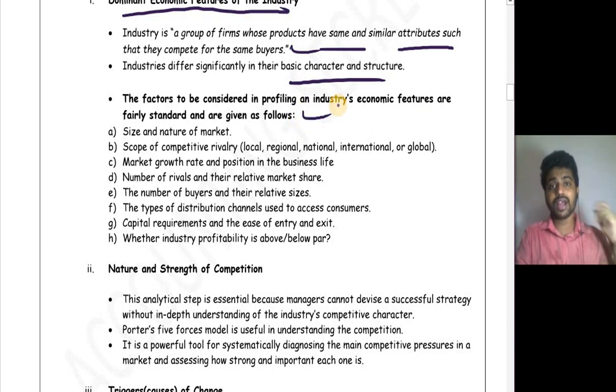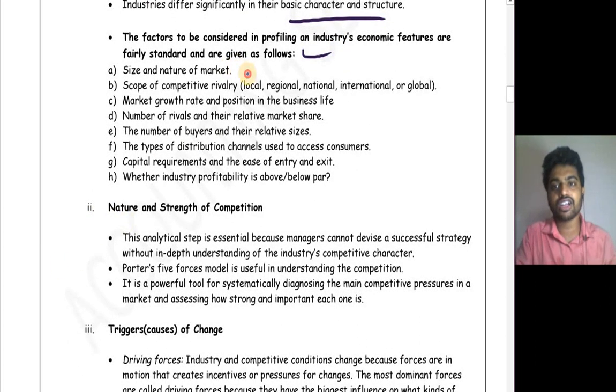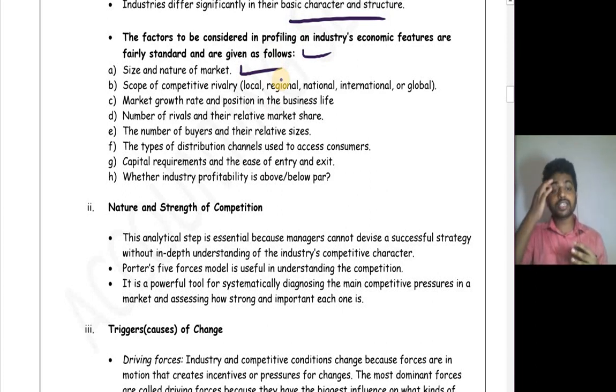So what are the things you have to check while analyzing the economic features of that particular industry? The first one is size and nature of the market. You have to analyze how big that particular industry's market is and what the nature of that industry is. Scope of competitive rivalry: you have to analyze what the scope, strength and coverage of our rivals is, whether it might be national, international, regional, local, like that.